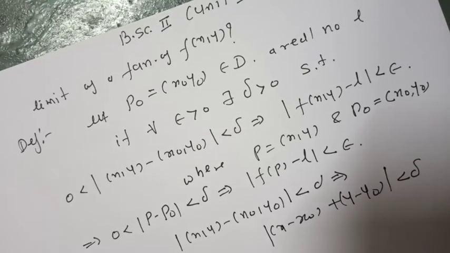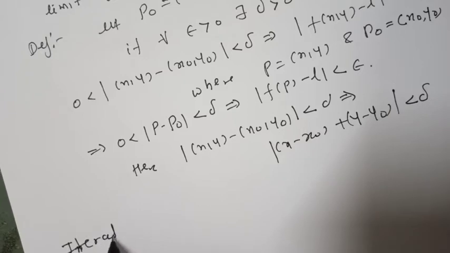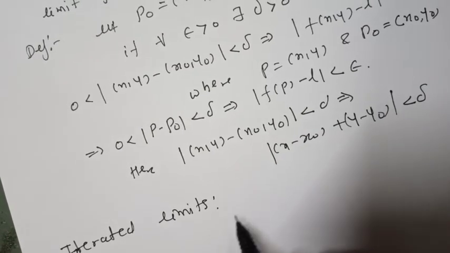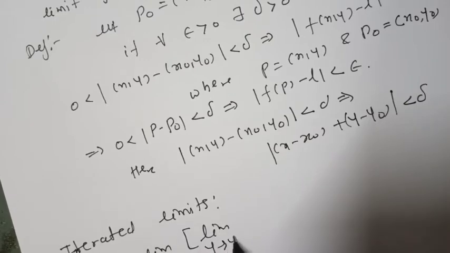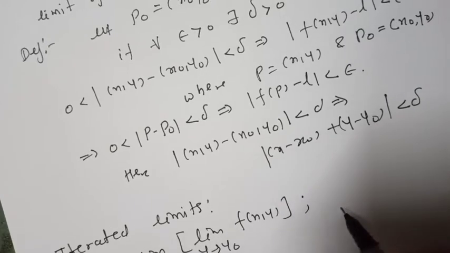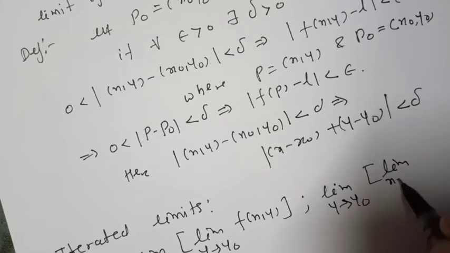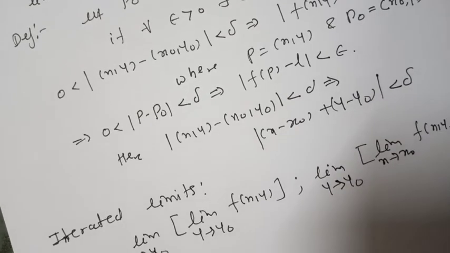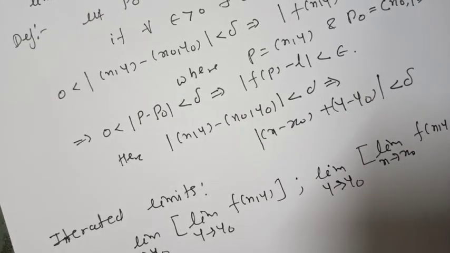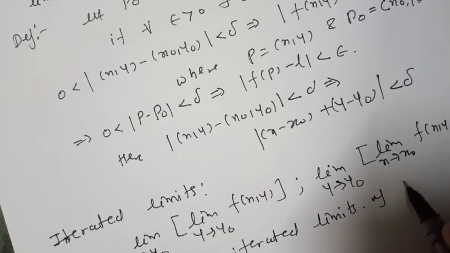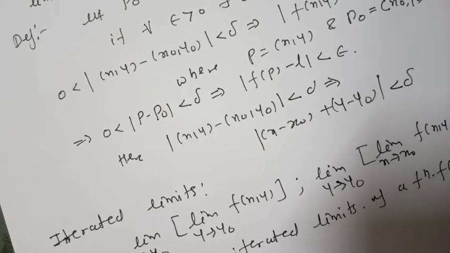Now we define iterated limits. The limits of the type limit as x tends to x0, limit as y tends to y0 of f of xy, and limit as y tends to y0, limit as x tends to x0 of f of xy, are called iterated limits of a function f of xy as xy tends to x0 y0.